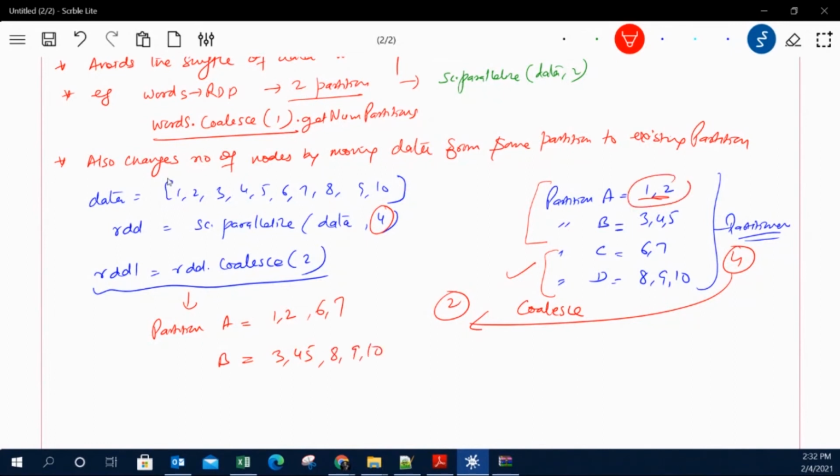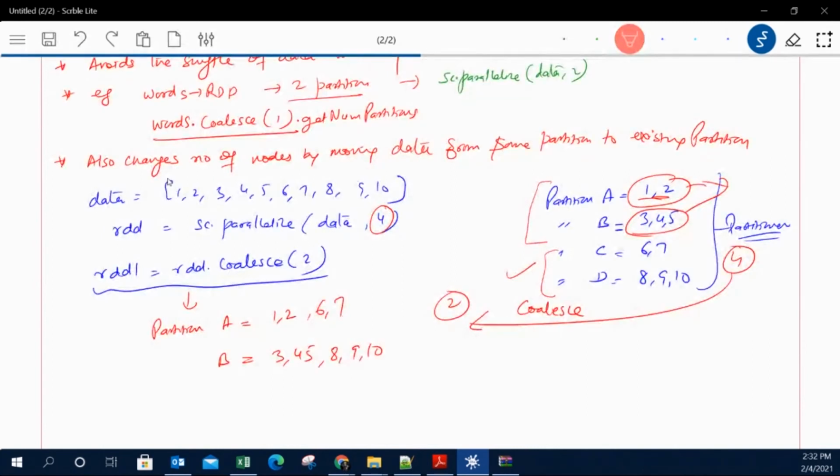So now the data which is available in A and in B has not moved. That means shuffling is not there. The data is already there. Shuffling is not there. So this is the meaning of the coalesce function, where there is no shuffling.